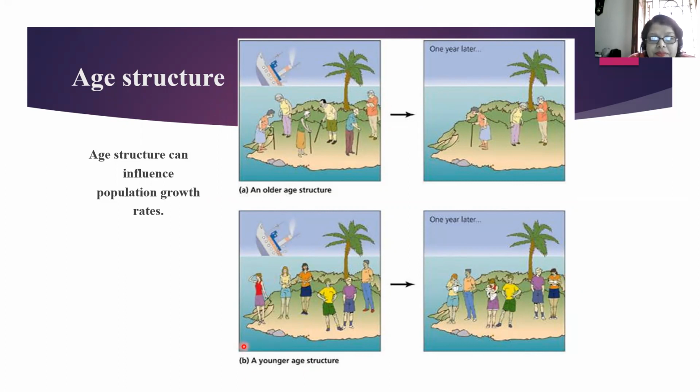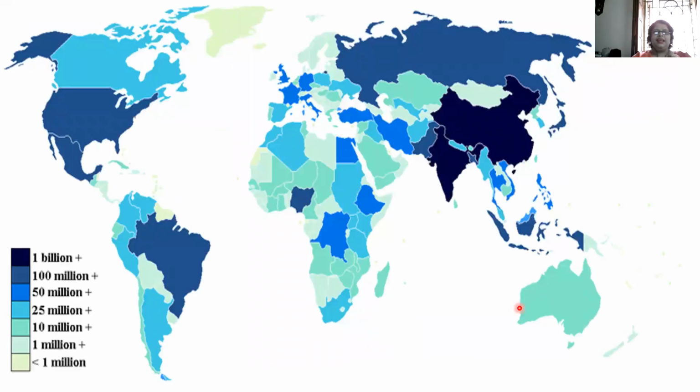Here, this island has people at a younger age. One year later, nothing has reduced, but it has increased. All the women are carrying a baby on their lap. Yes, this is our condition.